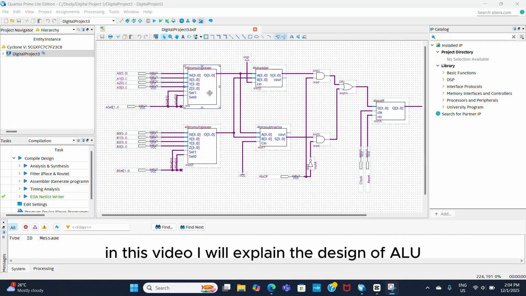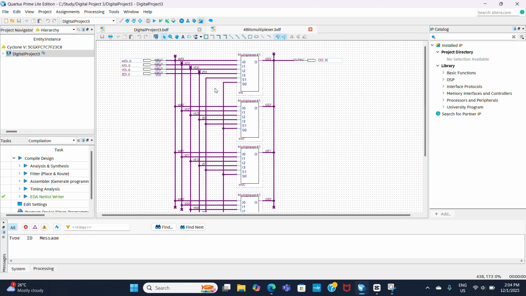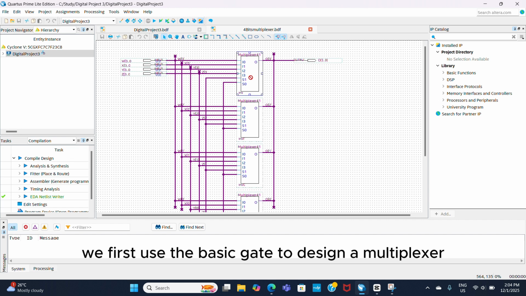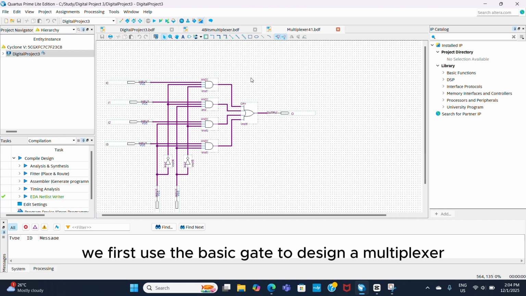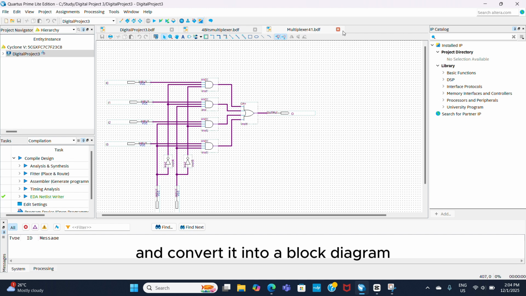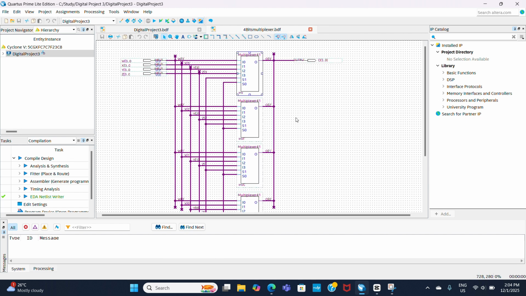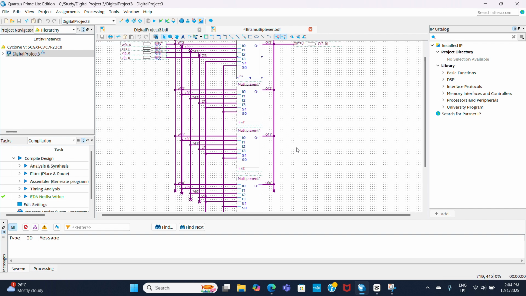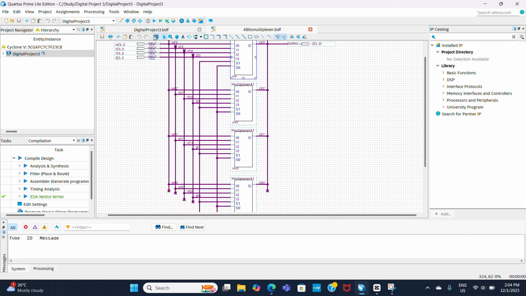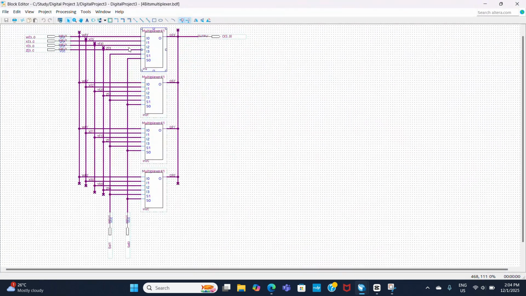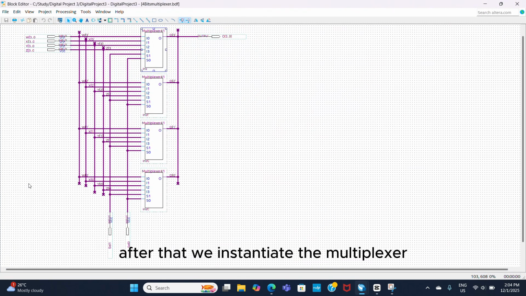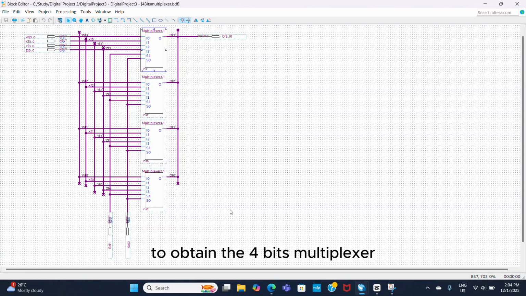In this video, I will explain the design of ALU. In the 4-bit multiplexer, we first use the basic gates to design a multiplexer and convert it into a block diagram. After that, we instantiate the multiplexer to obtain the 4-bit multiplexer.